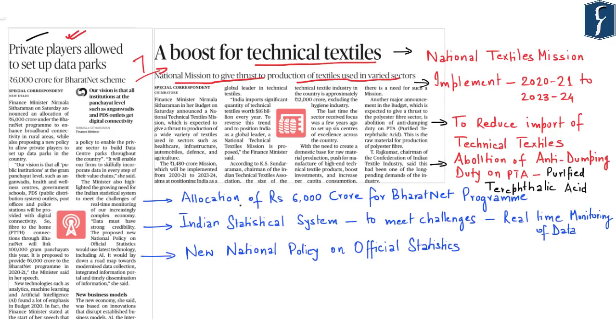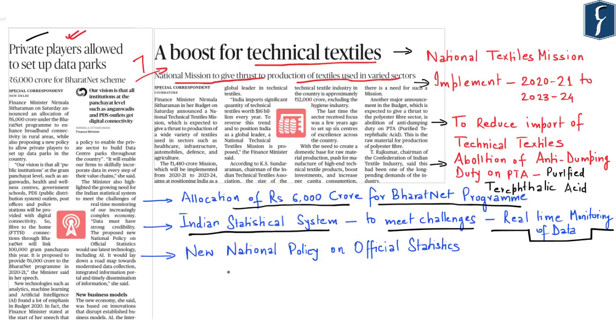First, it provides for allocation of rupees 6,000 crore for the BharatNet program. Second, it says that considering the importance of data and data monitoring, the Indian statistical system has to meet these challenges specifically with respect to real-time monitoring of important data. And the government also aims to set up a new national policy on official statistics.